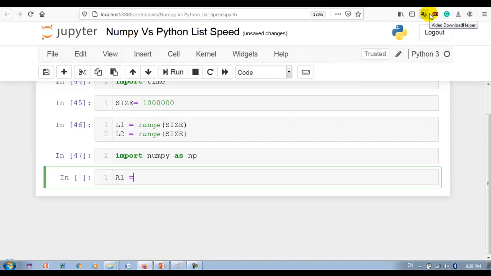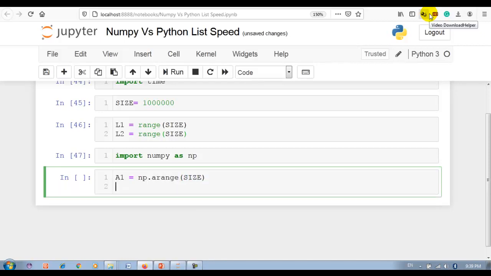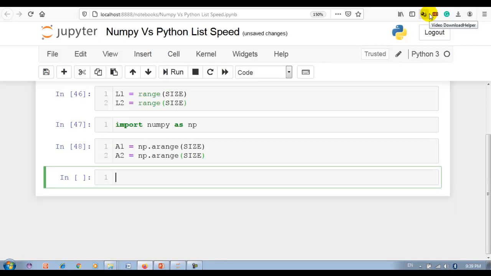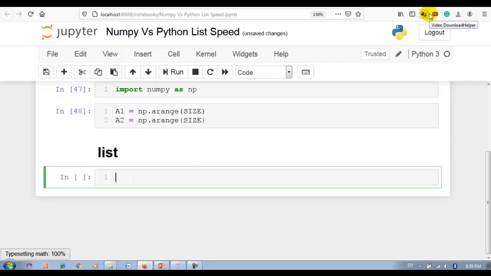Then A1 is equal to np.arange with the given size, and A2 is equal to np.arange with the given size. Now let me first check for the Python list. So let me start the timer.